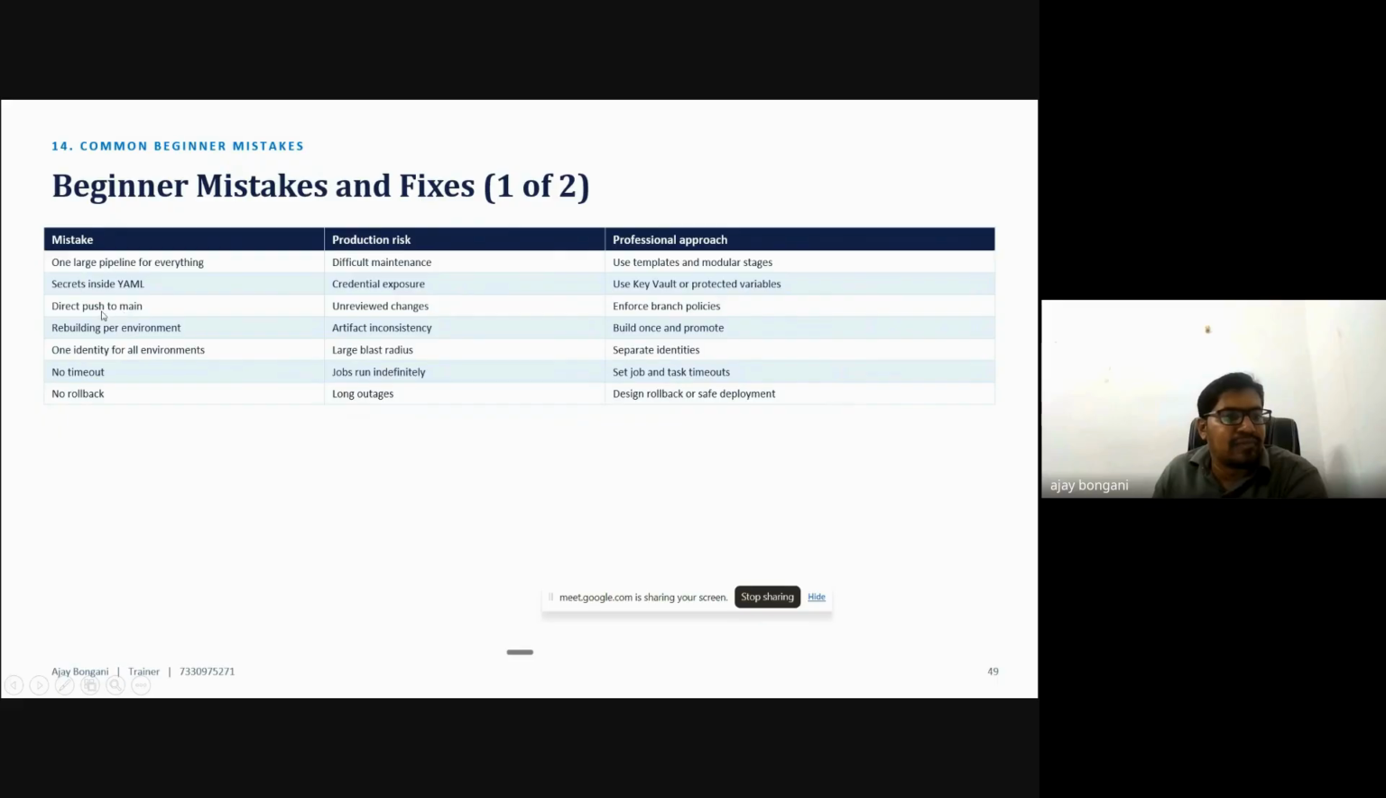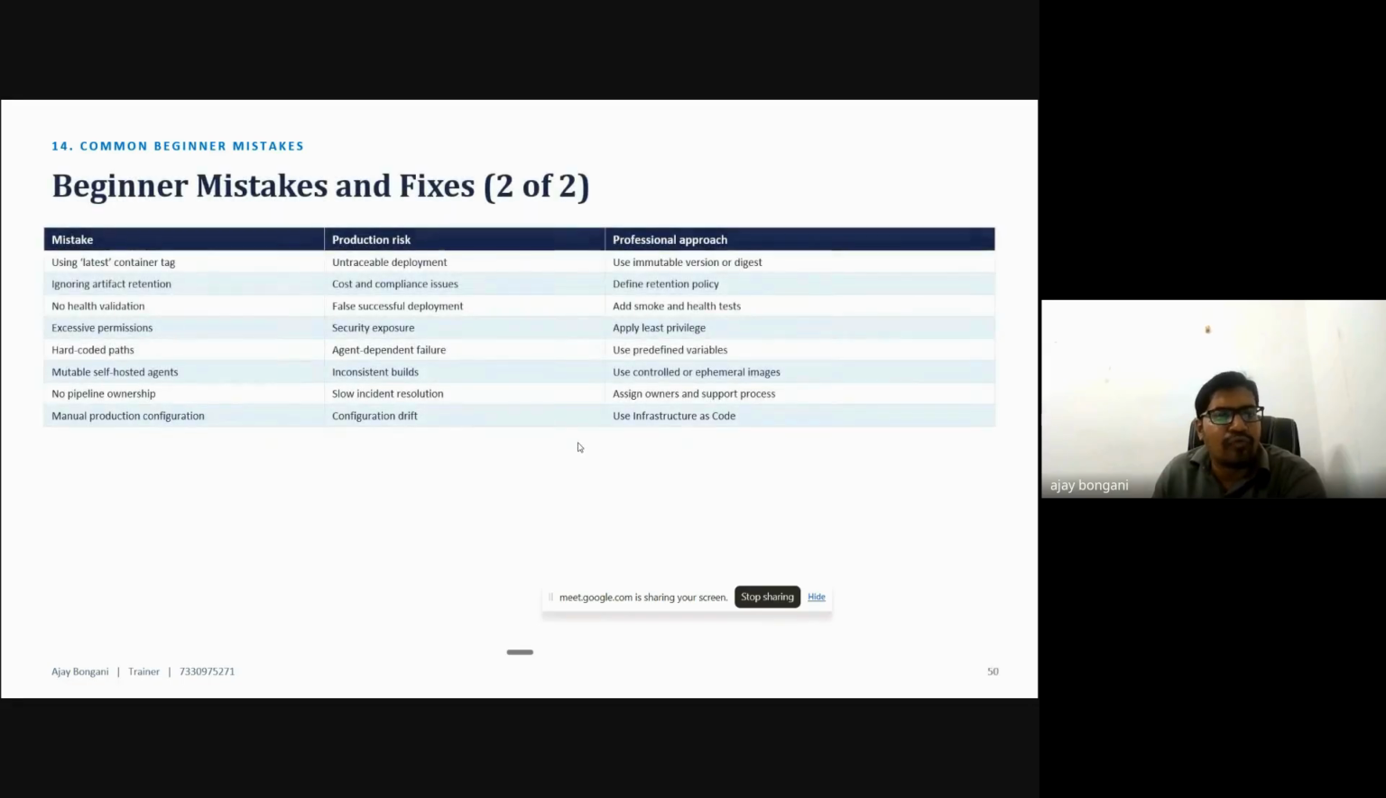Direct push to main. That is a beginner mistake, because a direct push to main is not good: unreviewed changes. If I am working on the dev branch and push directly to the main branch, there is no review. So enforce branch policies. If you attach a branch policy, it will protect the branch. Then we have to approve and review, and only then move on to the main branch. Otherwise it cannot. These are some of the mistakes. How to overcome these and other things, we'll discuss in the practical scenarios.